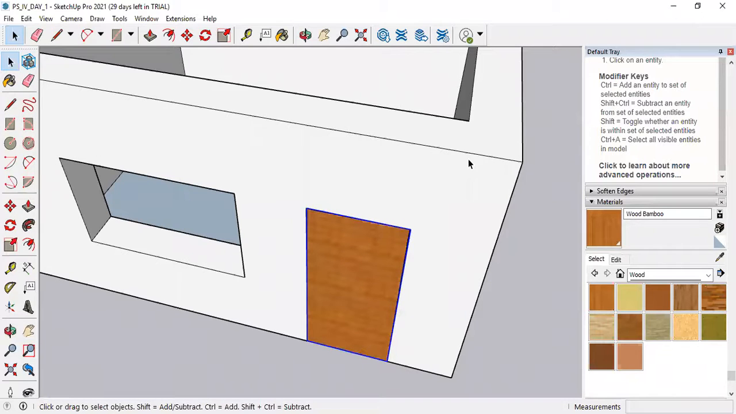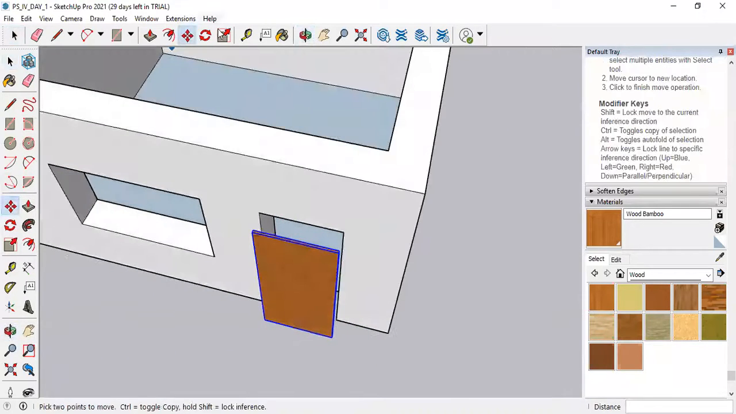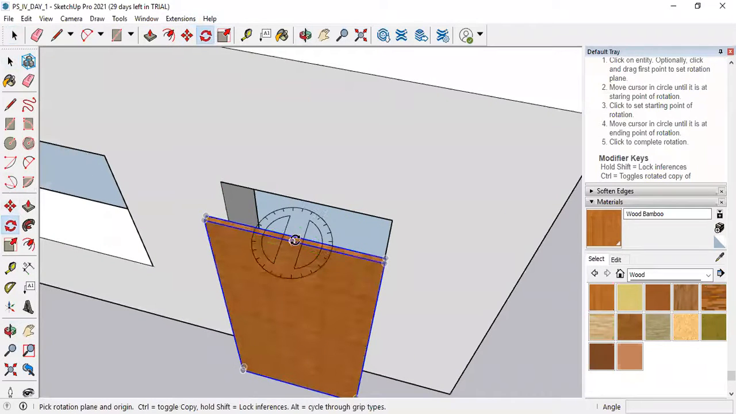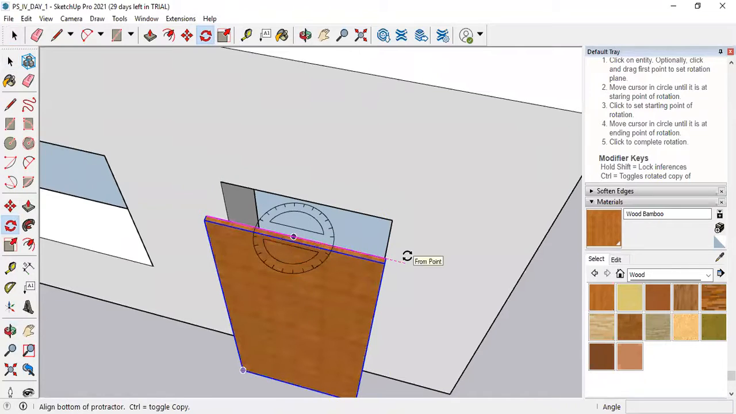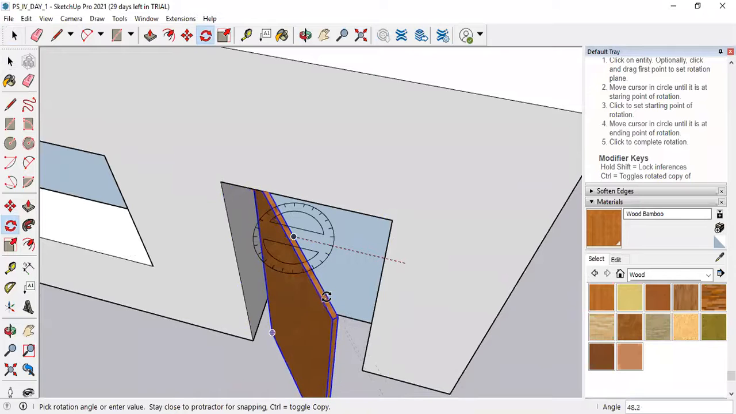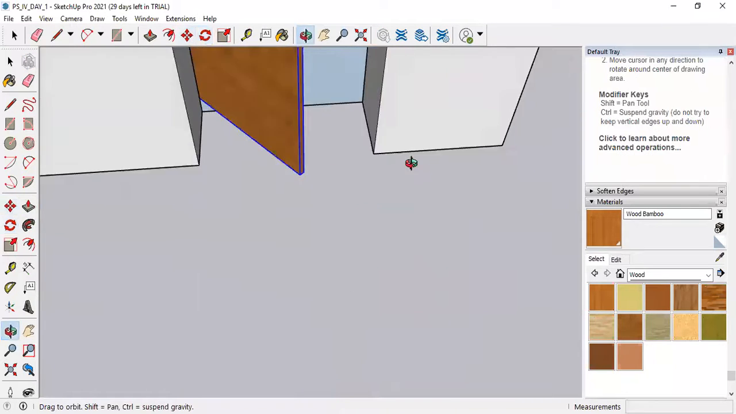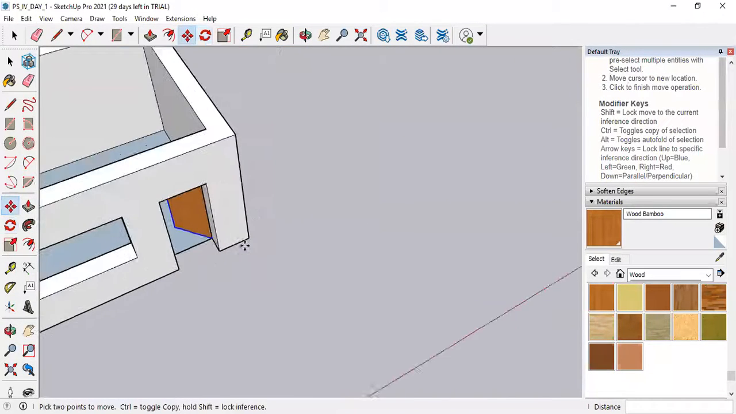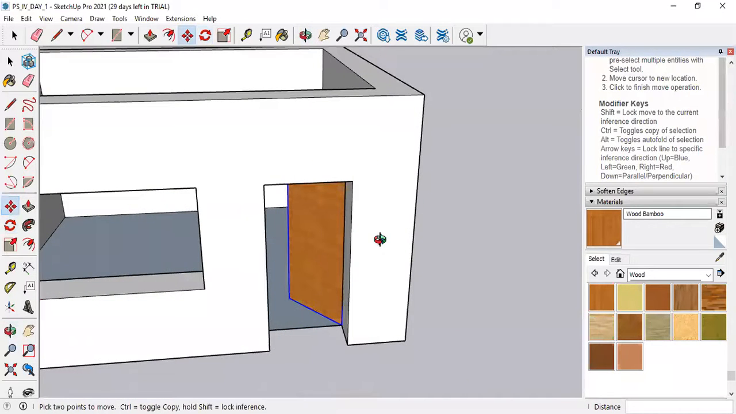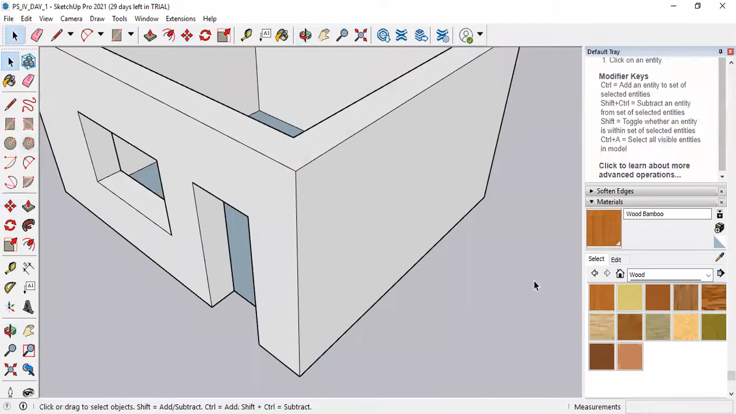What I will do, I will select the object again, then take it out on the green axis, then go to the rotate tool, select the topmost face, and rotate it like this, or I will rotate it like this. Okay, done. Again, go to the move command, place the door at this position. Now you can see it looks like the door is open. Got it? How to use rotate command and move command.